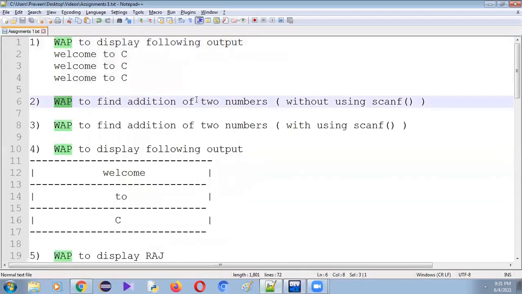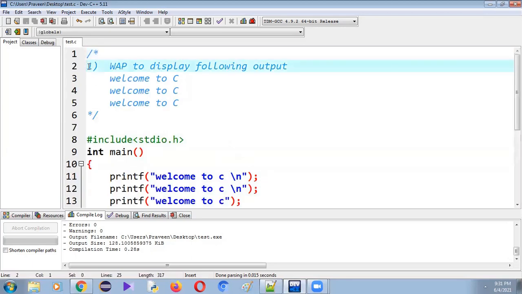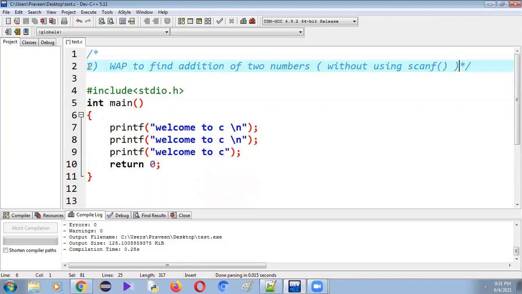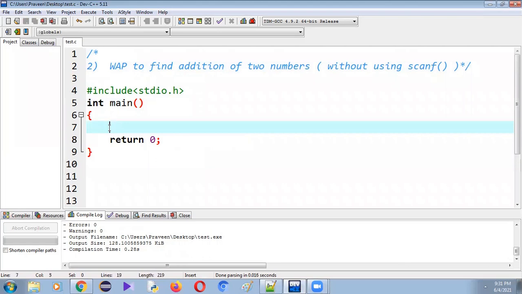Write a program to find addition of 2 numbers. Let me modify the same program. Write a program to find addition of 2 numbers without using scanf. What is scanf? Scanf is a function. Without using scanf, I want to write this program. So to find addition of 2 numbers, how many input numbers do we require? We require 2 input numbers.